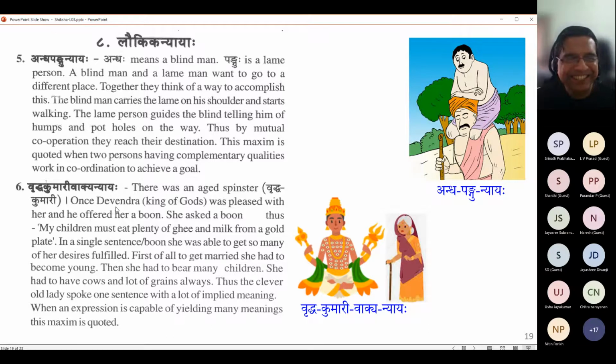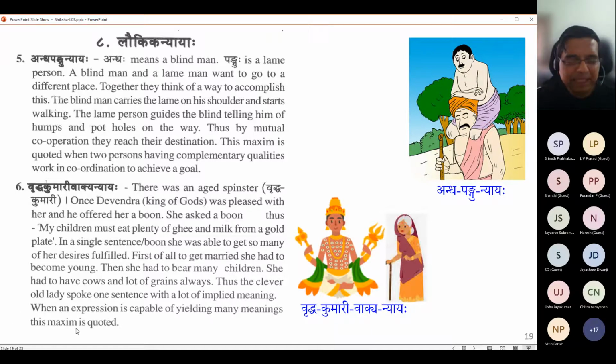Devendra was taken for a big ride, I think. In a single sentence, she was able to get so many of her desires fulfilled. First of all, to get married, she had to become young. Then she had to bear many children. She had to have cows and lots of grains always. Thus, the clever old lady spoke one sentence with a lot of implied meaning. When an expression is capable of yielding many meanings, that means you achieve more than one phala.